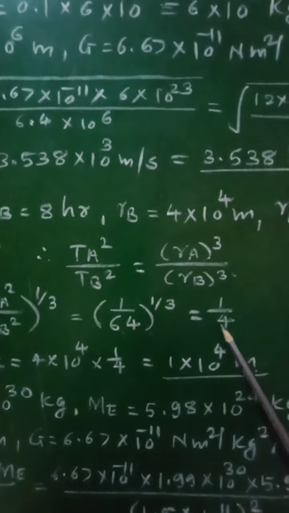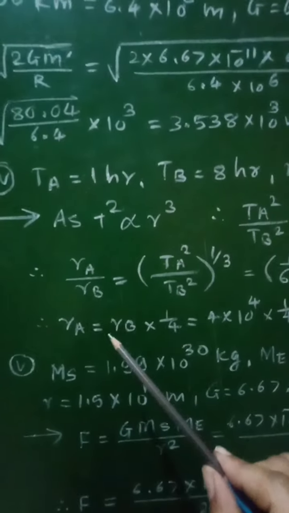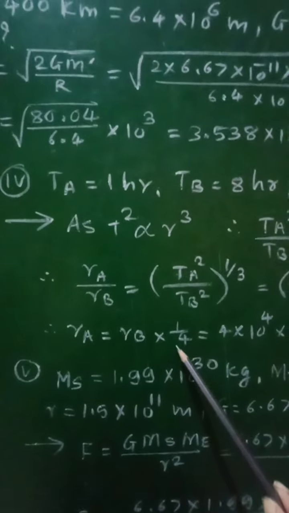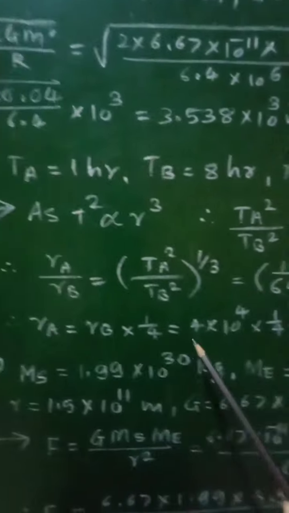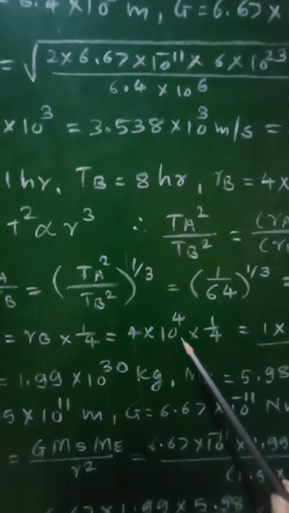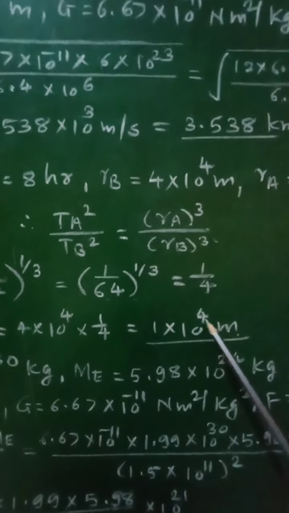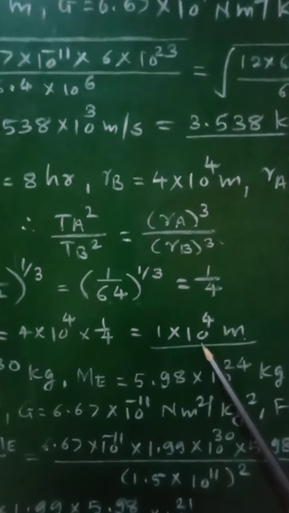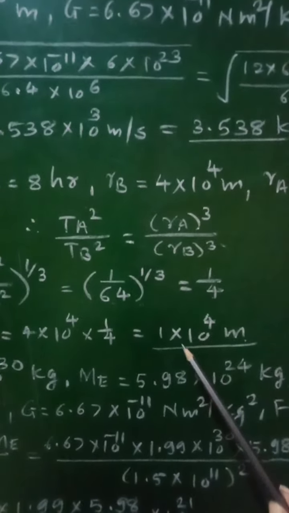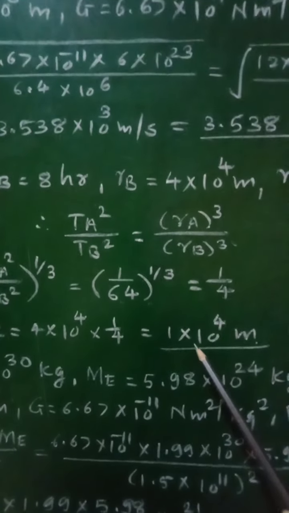Therefore as RA upon RB equal to 1 by 4, therefore RA will be equal to RB into 1 by 4, which will be equal to 4 into 10 raised to 4 into 1 by 4, that comes out to be 1 into 10 raised to 4 meter. So this will be the required radius of orbit for satellite A.